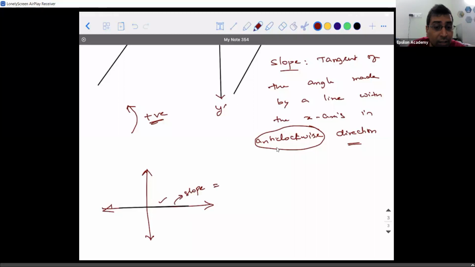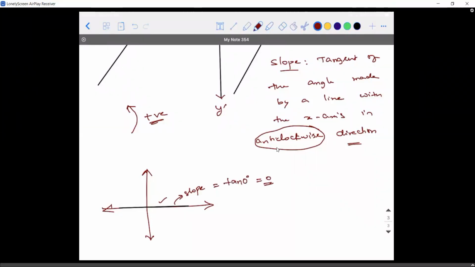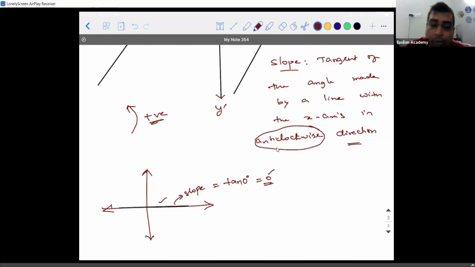How much is the angle this line is making with respect to the x-axis? 0 degrees, sir. It is 0 or 180. So tan 0 degree is nothing but 0. Any line lying along the x-axis, or the x-axis itself, has a slope of 0 value. This is the slope of the x-axis or any line along the x-axis. I hope this makes sense.